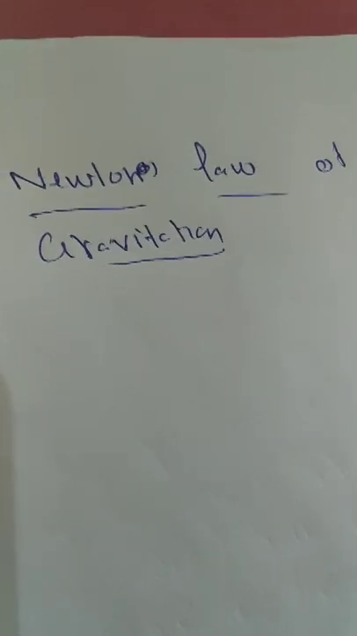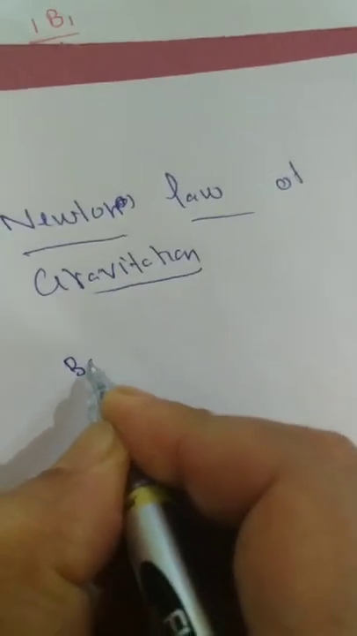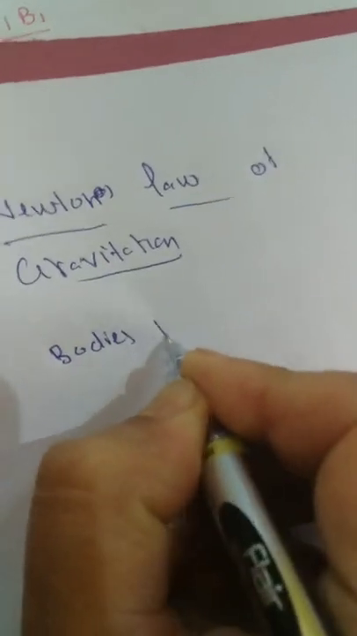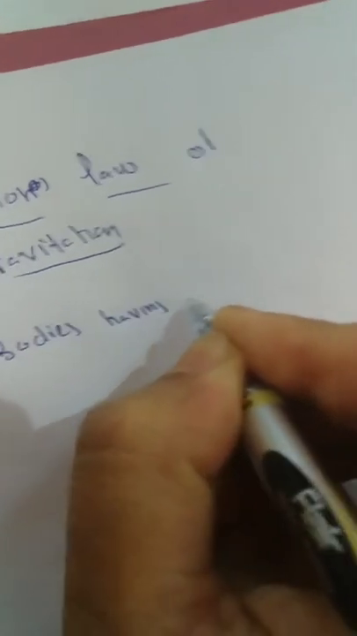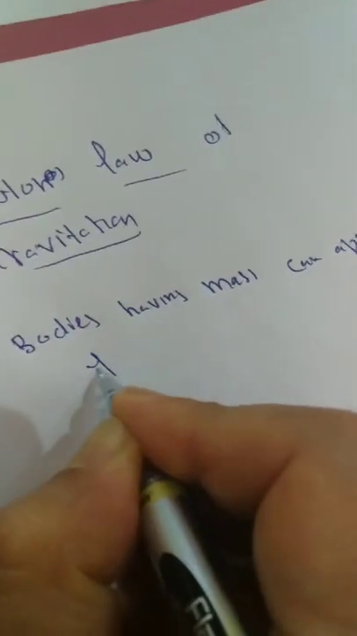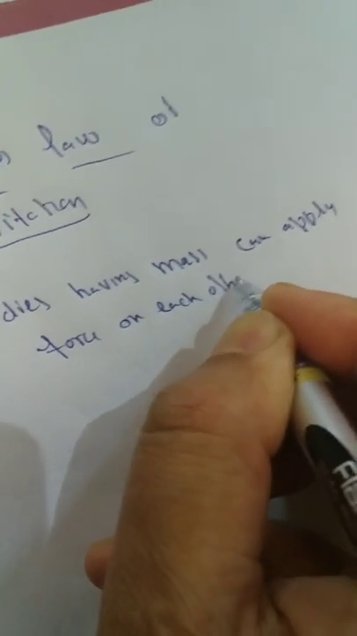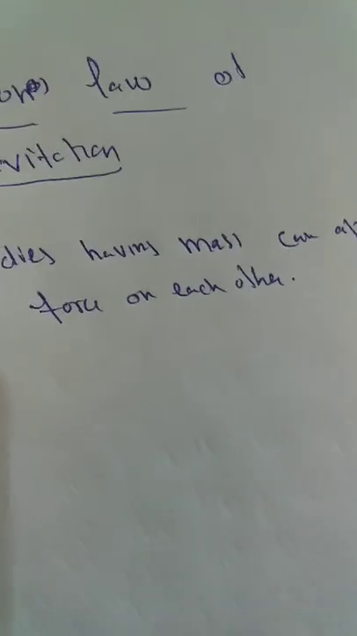First of all, we will try to see what Newton says. He says any two bodies having mass can apply force on each other. That means, as per Newton, bodies having mass can apply force on each other. That means the first condition is that the body should have a mass.